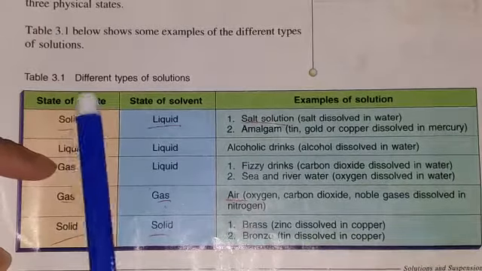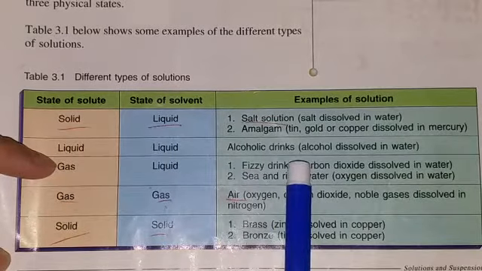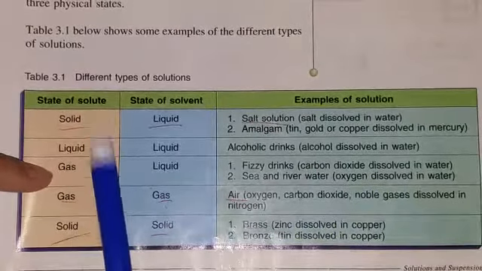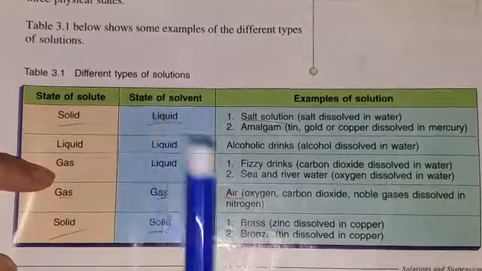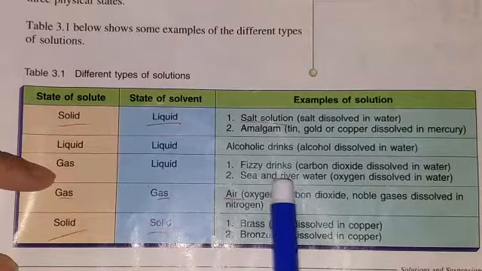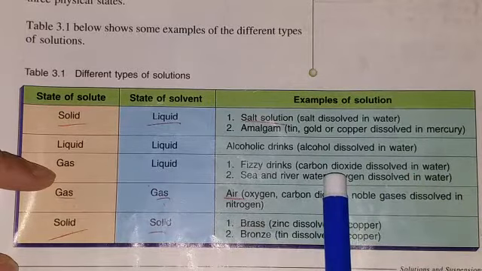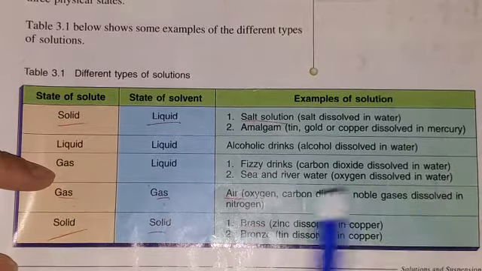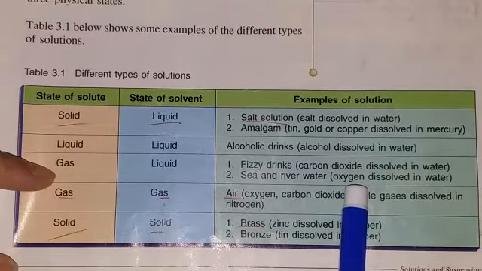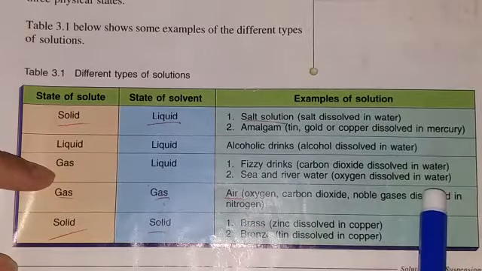Next, if the solute is liquid and the solvent is liquid, then we have the example of alcoholic drinks, where alcohol dissolves in water, as both are liquid. Next, students, if we have a gas as a solute and the solvent is liquid, then examples are fizzy drinks. In fizzy drinks, carbon dioxide is dissolved in water. Carbon dioxide is a solute which is a gas, and water is a solvent which is a liquid. Sea and river water: students, in sea and river water, oxygen acts as a solute and it is a gas dissolved in water. Water acts as a solvent and it is a liquid.